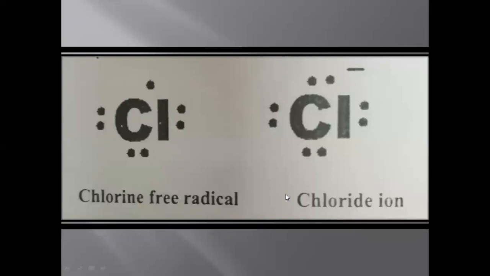There are two chlorine species, and you have to identify which one is a radical and which one is an ion. The negative sign on the chloride ion is a clear identification of the ion. I told you that ions will have a positive or negative charge on them. So this is the chloride ion. While in this case, you can see it has the chlorine atom which has 7 electrons in the outermost shell. This chloride has 8 electrons, and this chlorine has 7 electrons in the outermost shell. So it means that an odd number of electrons is present and an unpaired electron is present. So this is an example of free radical.